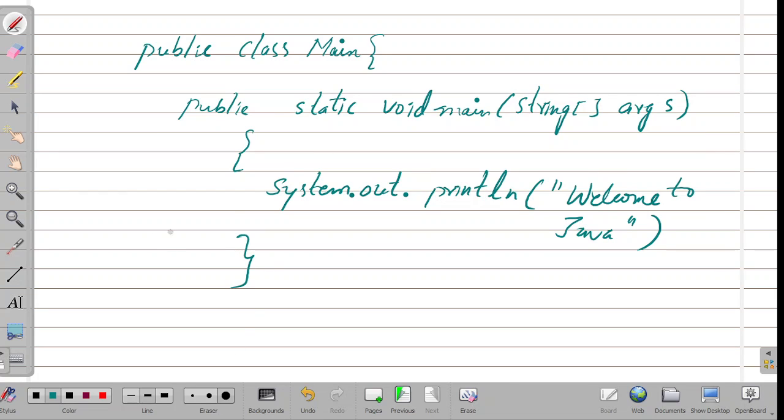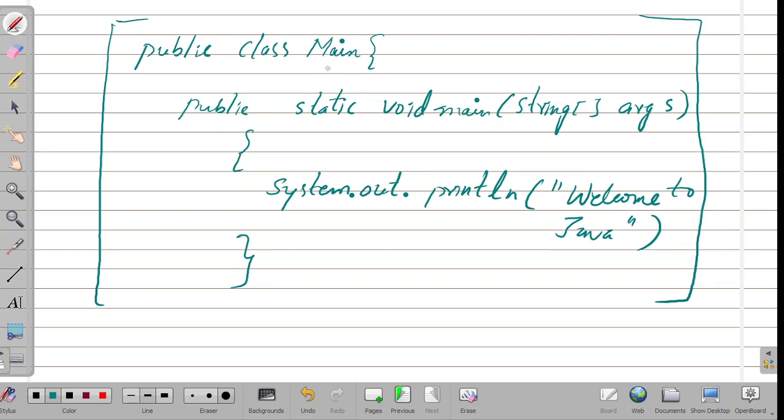See now, so this is a basic program. If you know this, then it is easy. I will explain all the things, what is public, what is class. We will know all the things in the upcoming classes. As of now, you simply remember: every line of code that runs in Java must be inside a class. This is a main condition. So whatever you are writing must be inside the class. And in our example, we named the class Main.